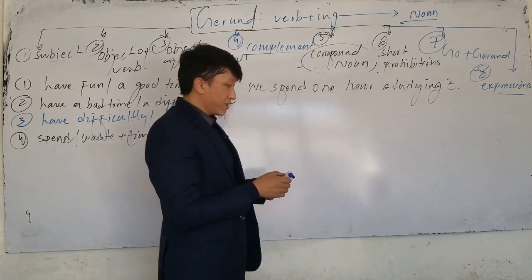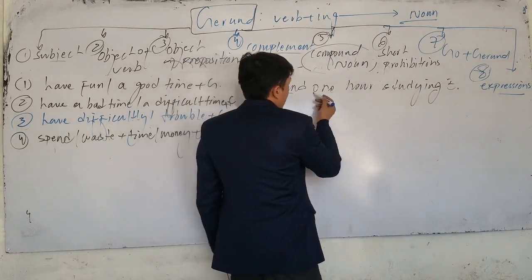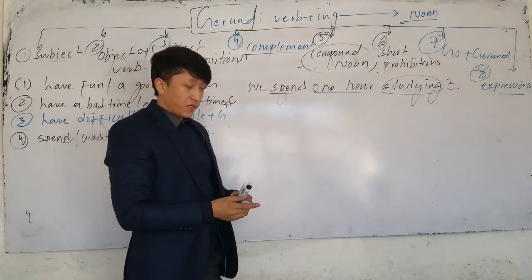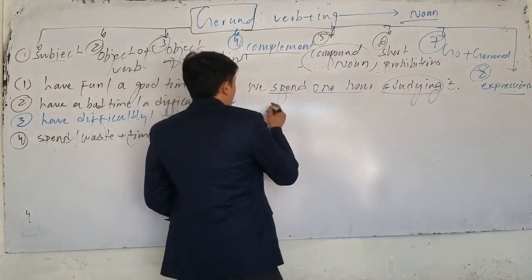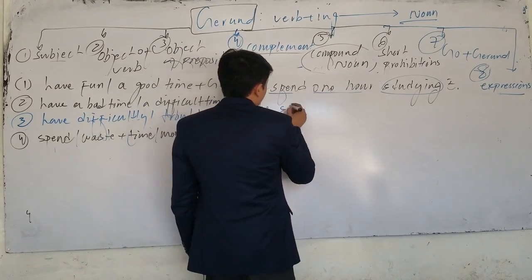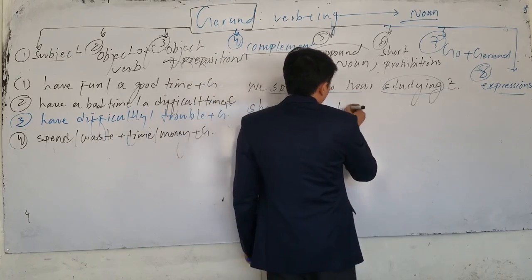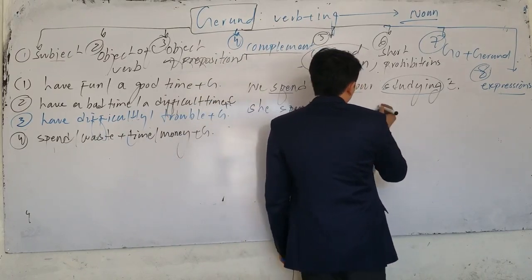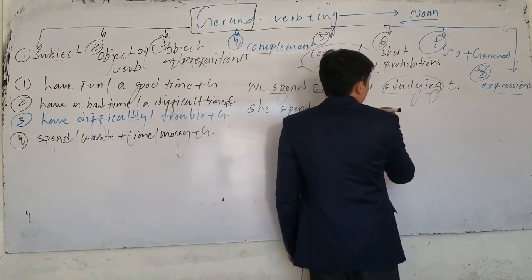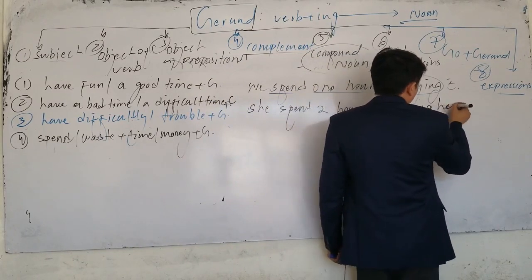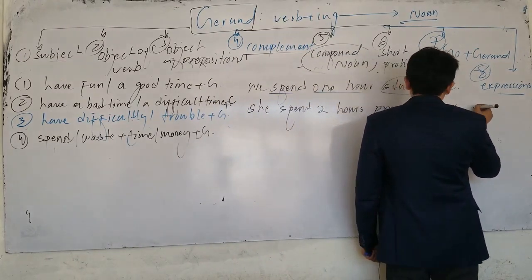In this sentence, don't say we spent 1 hour to study. What do we say? Studying. After spend 1 hour studying, we use gerund. Or you can say she spent 2 hours preparing her assignments.